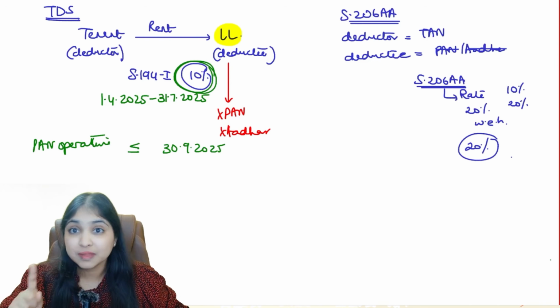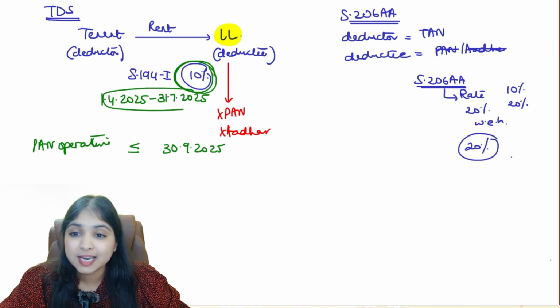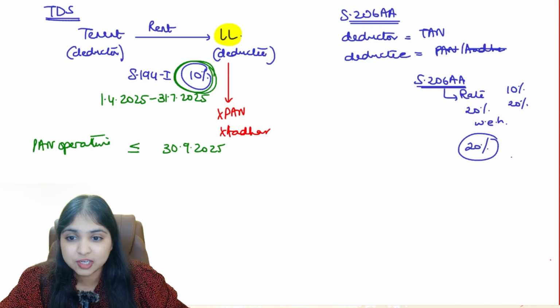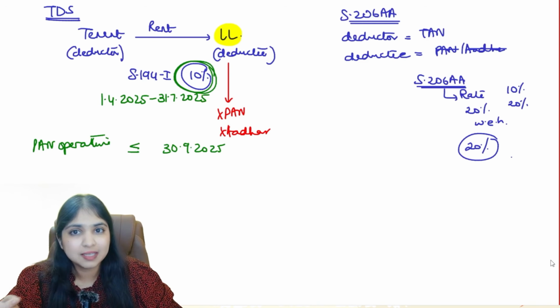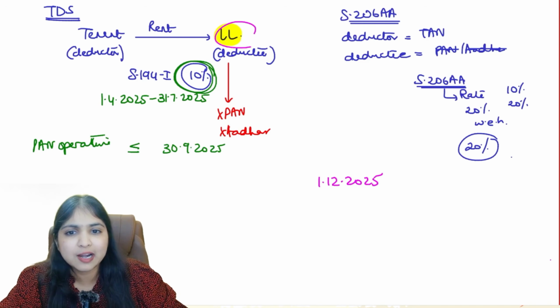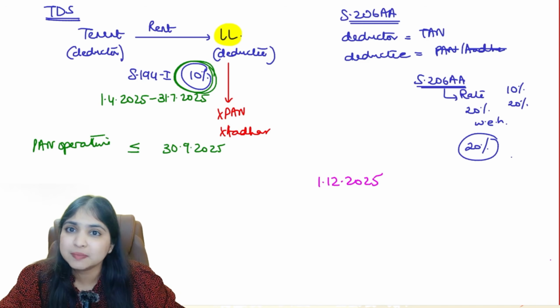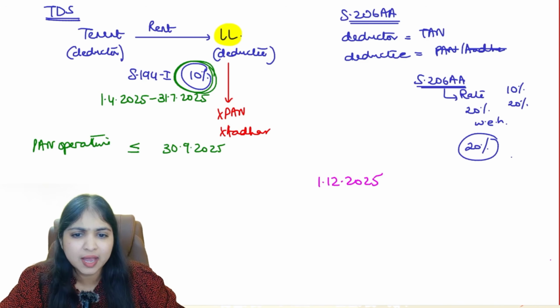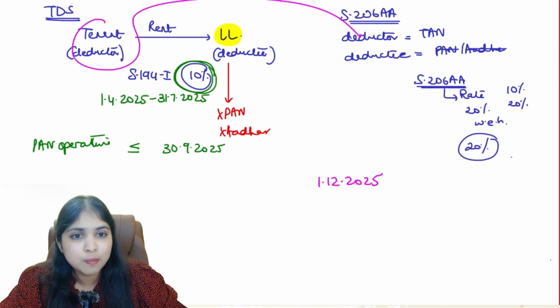2 points I was telling you. This is the first point. Then what if the transaction happens after 31st July 2025? If the transaction has happened after 31st July 2025, then we will see what is the month in which the transaction happened. For example, let's say the transaction happened on the 1st of December 2025. The landlord did not link his PAN with his Aadhaar, so PAN became inoperative and Aadhaar is useless. So the tenant wants to apply 206AA.